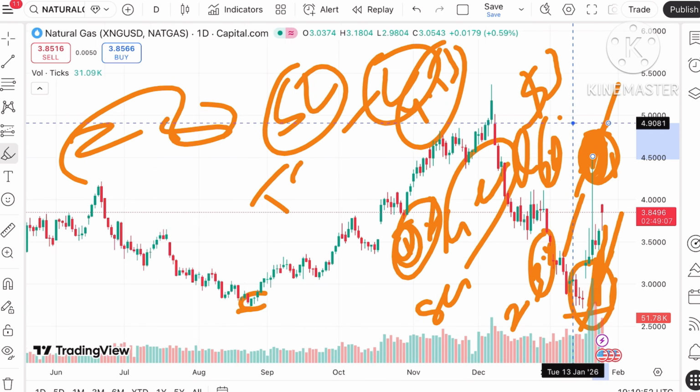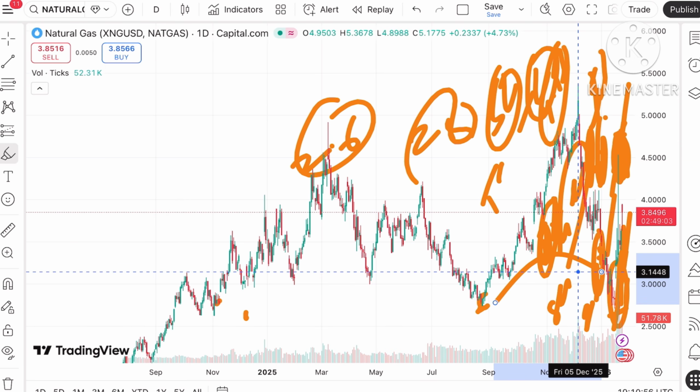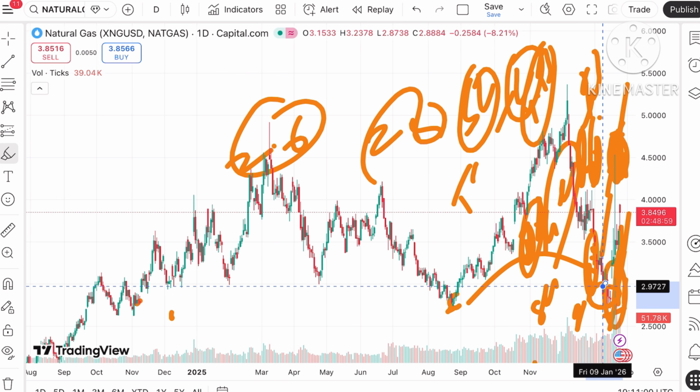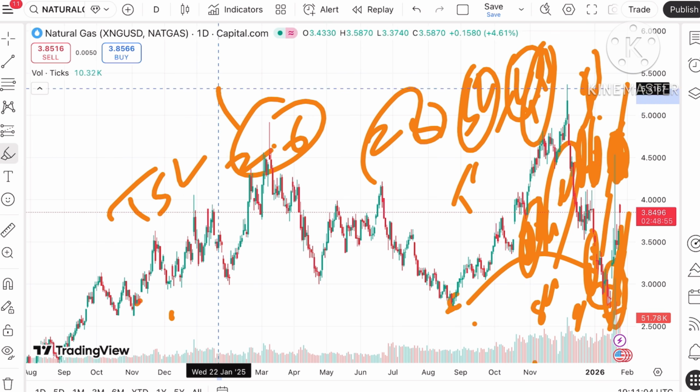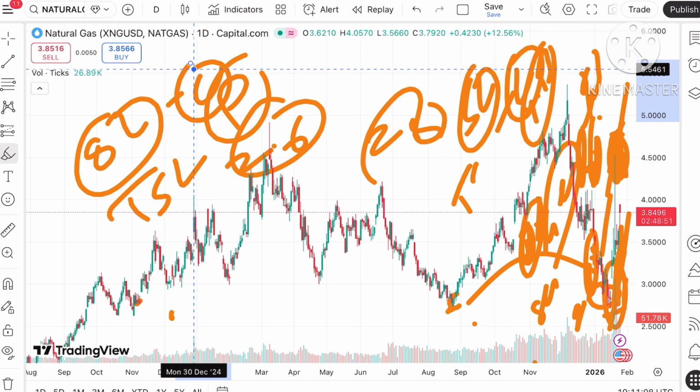Whenever a pattern is forming, this pattern can be seen by everybody, so there can be a trapping situation. So always remember to trail your SL if you're in profit, and whenever you start to trade, put your SL so your capital can be saved.